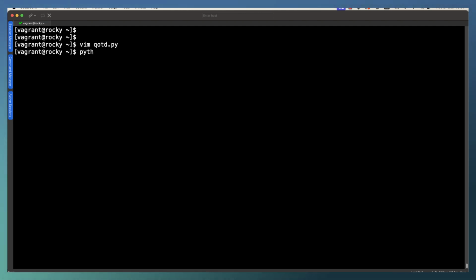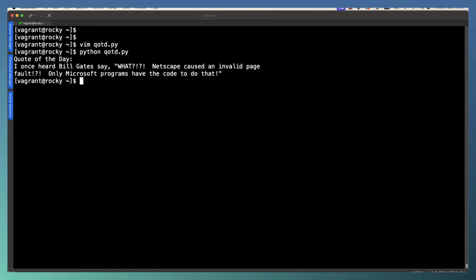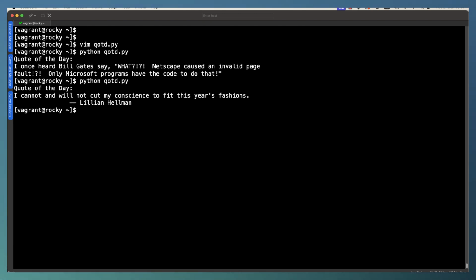With our Python code created, we could make it executable, but just for a quick test, I'm going to run it in Python, quoteoftheday.py. So we get then our quote coming back, and you can see I don't have to worry about the Control-C. I just then go through up arrow key, run the code again, and we get a new quote coming back. And in fact, we could continue this for the rest of our life as we go down the rabbit hole of seeing what quotes are available to us.